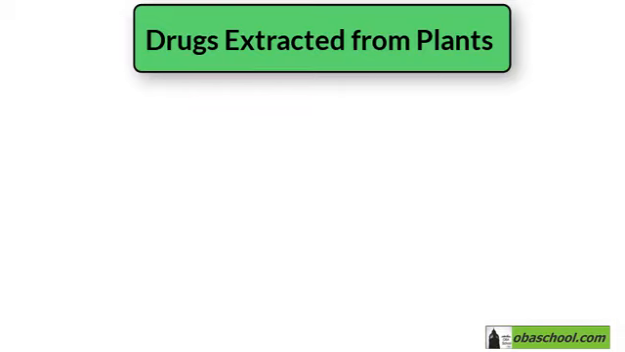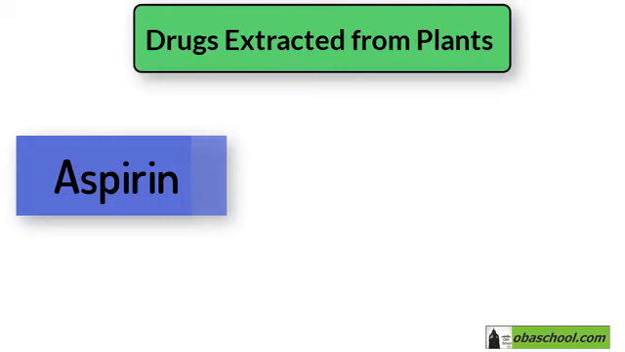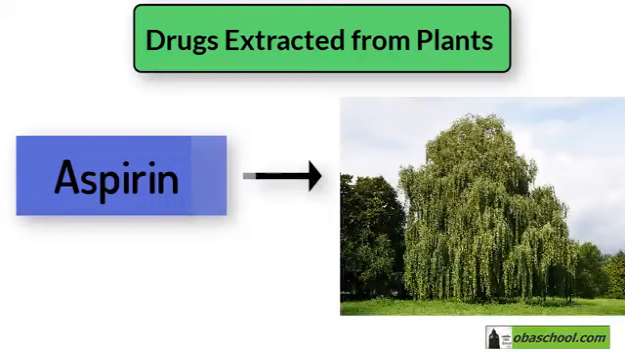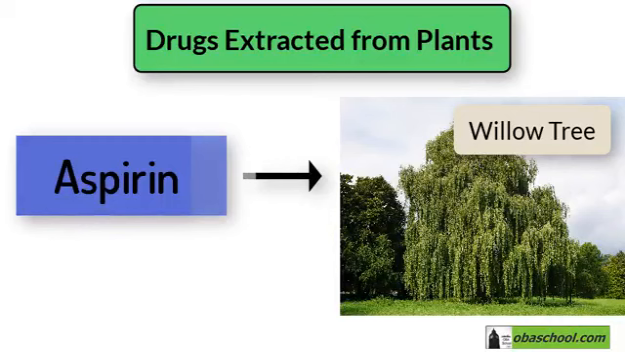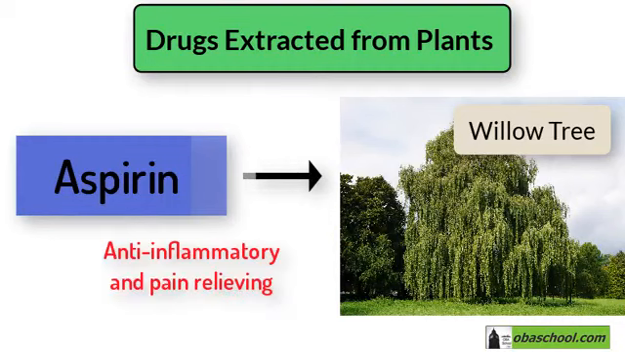Another important drug is aspirin. Aspirin originates from a compound found in the bark of willow trees. This drug has anti-inflammatory and pain-relieving properties.